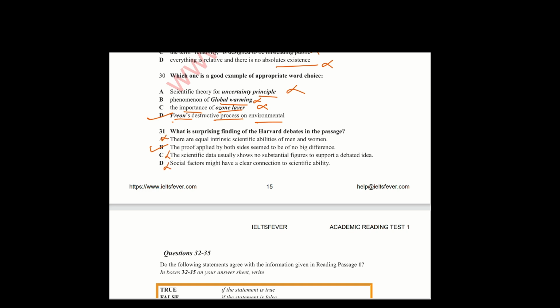C, D, and A are incorrect. Equal intrinsic scientific abilities of men and women: no word equal is used in the paragraph. The proof applied by both sides seems to be of no big difference. So in the debate there is no substantial difference. So we correct option B.